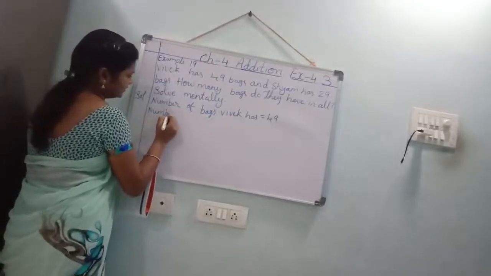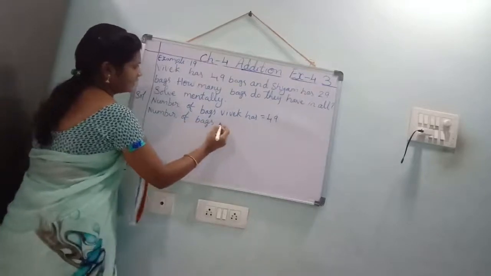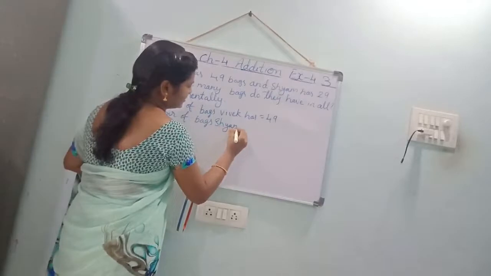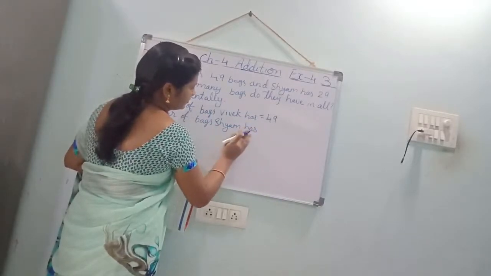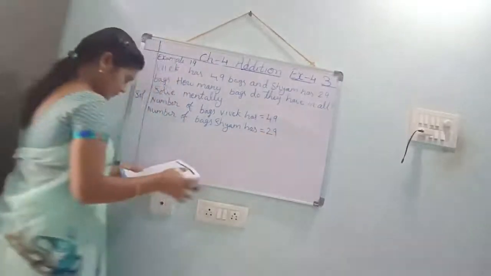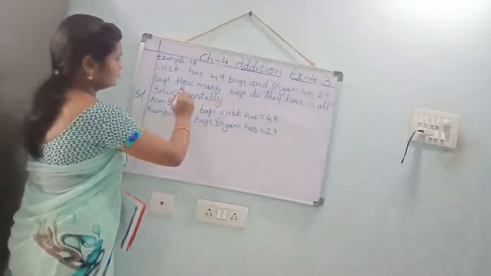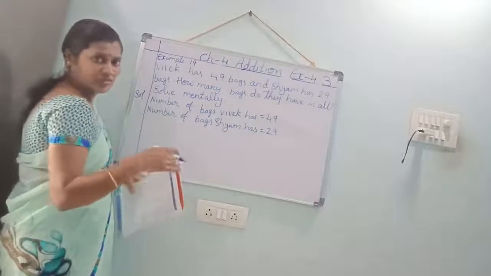Number of bags Sham has. What is that? 29. Now what we have to find? Total number of, see how many bags do they have in all? Total number of bags we should find.